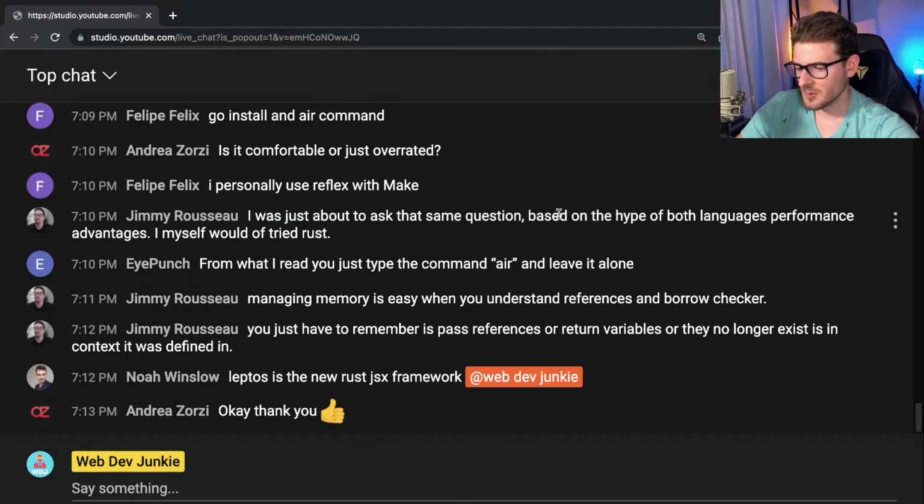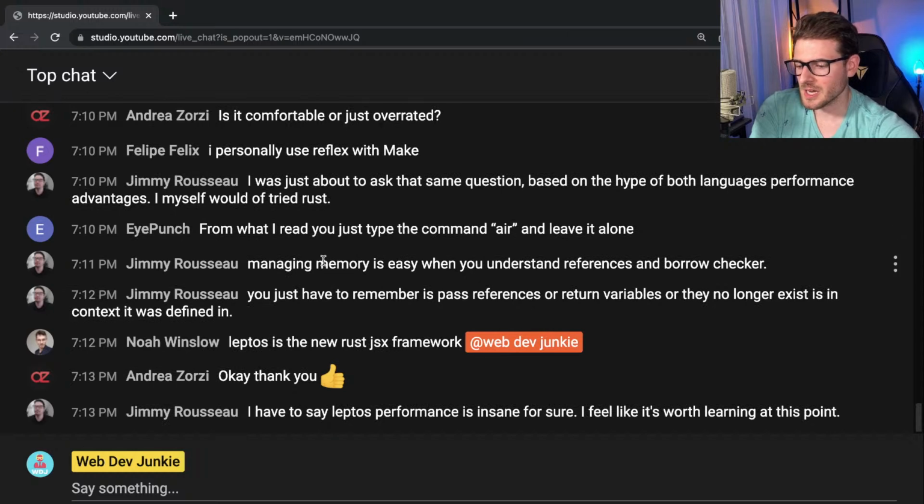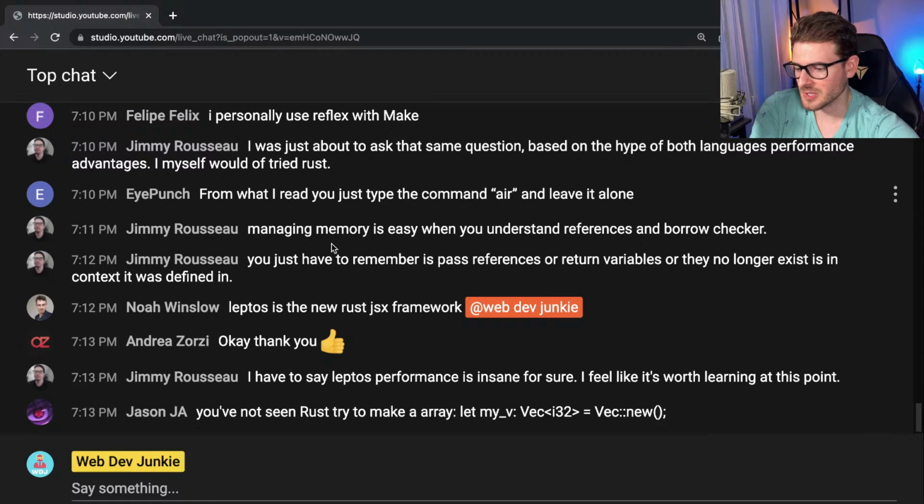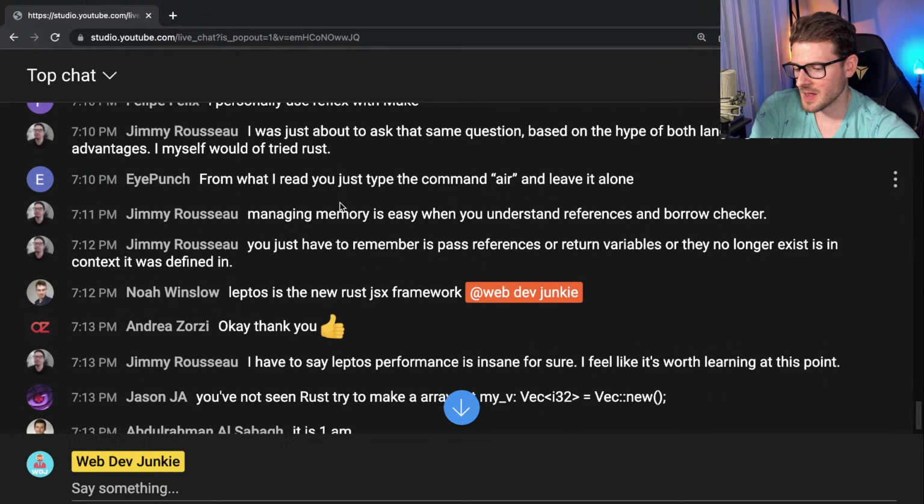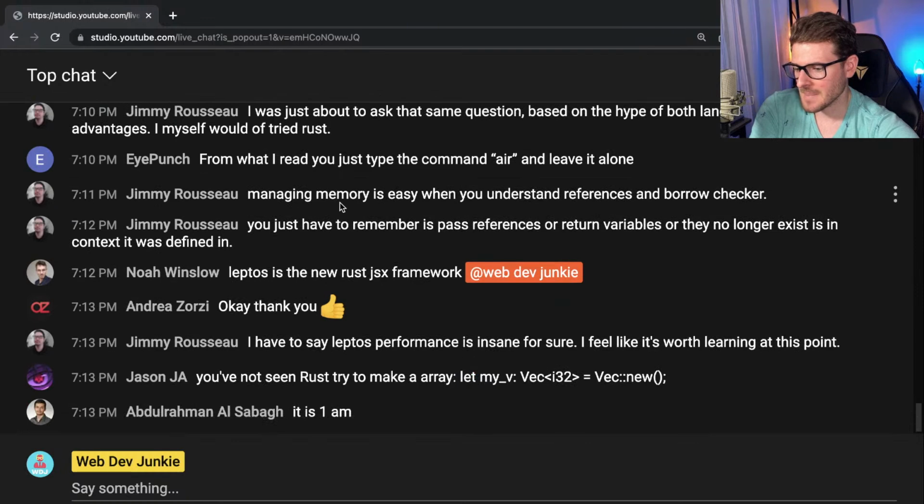I was just about to ask the same question. Based on the hype of both languages' performance advantages, I myself would have tried Rust. Yeah, I don't know. I'm sure they're both good in their own ways, but I think Rust would be better for lower level, when you really care about performance, such as a game engine or some type of high frequency program that has a really low tick rate. But for a web API, I feel like Go is just simpler to learn and use.